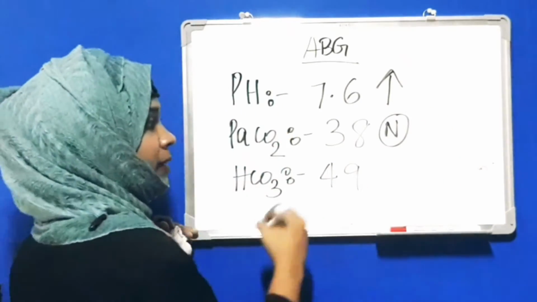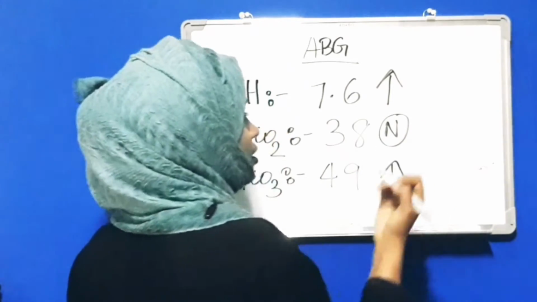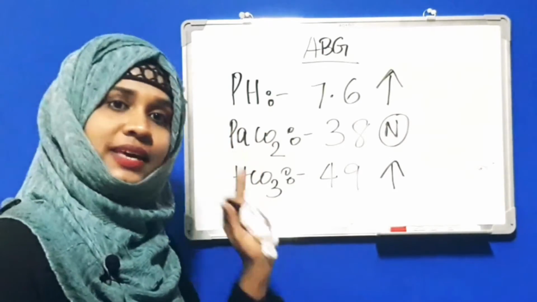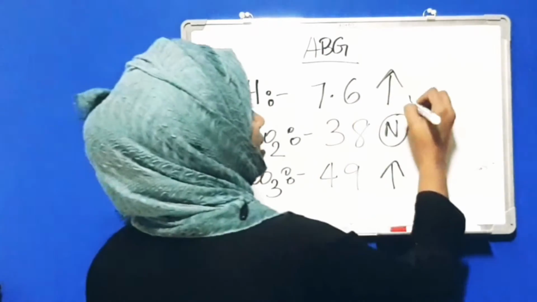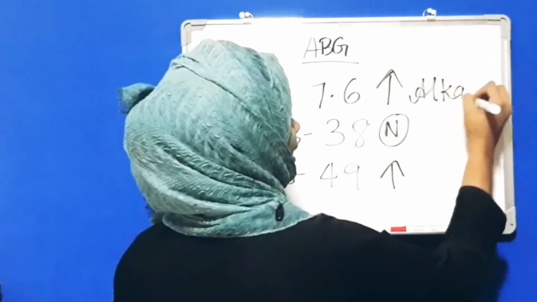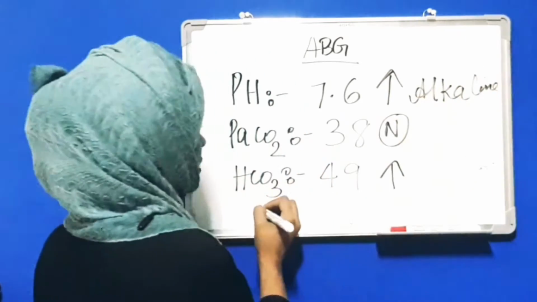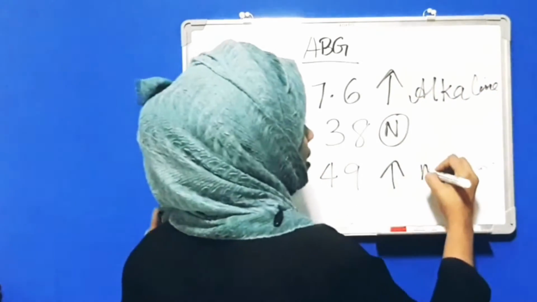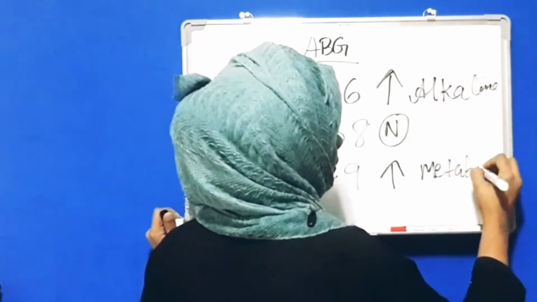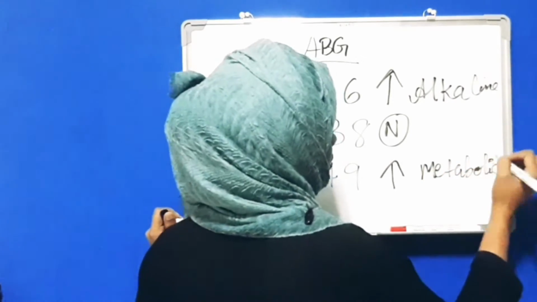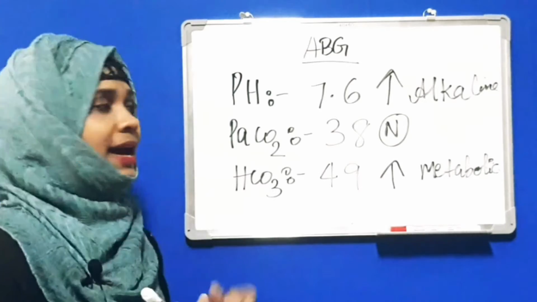And what about bicarb? It is increased. So here you can see the arrows are in the same direction, and this is alkalosis or alkaline, and bicarb is increased. So this is metabolic. So this is metabolic alkalosis.